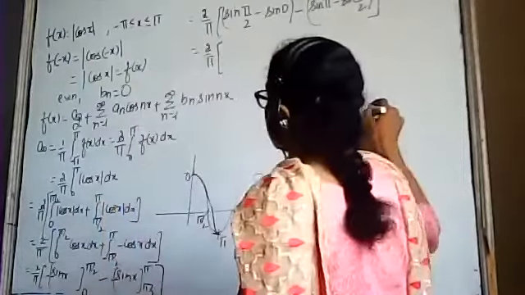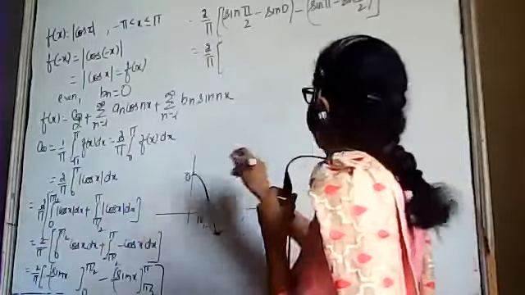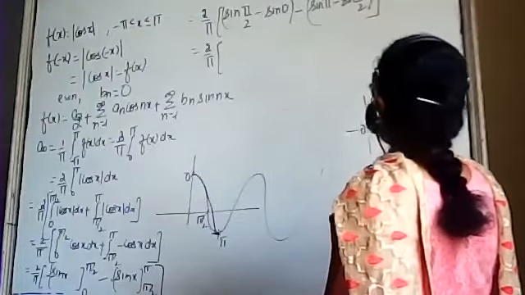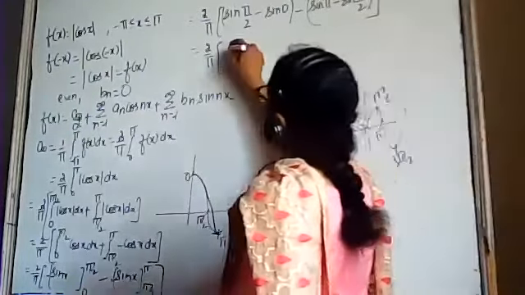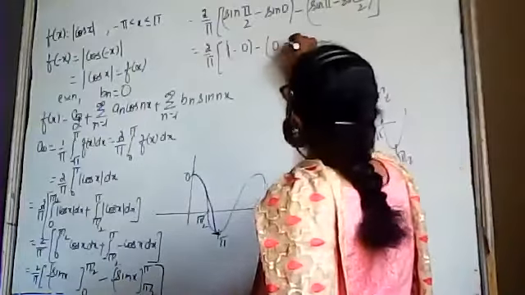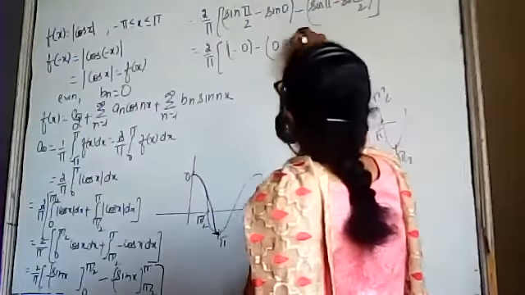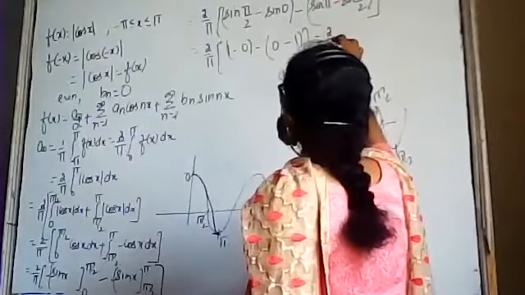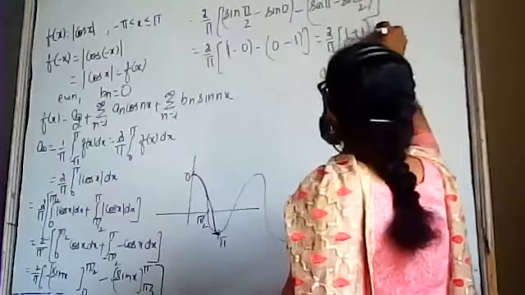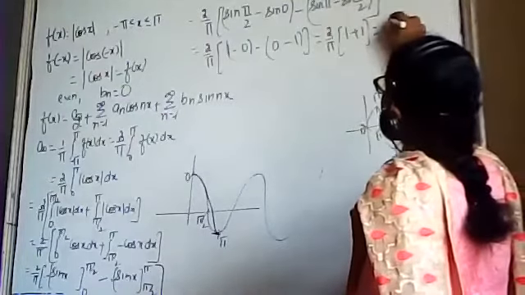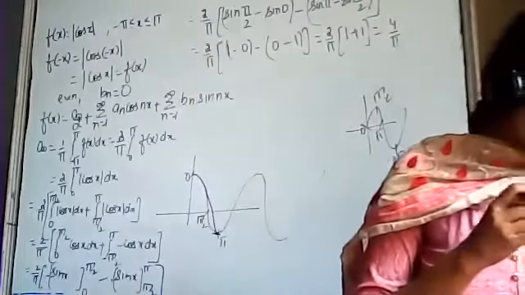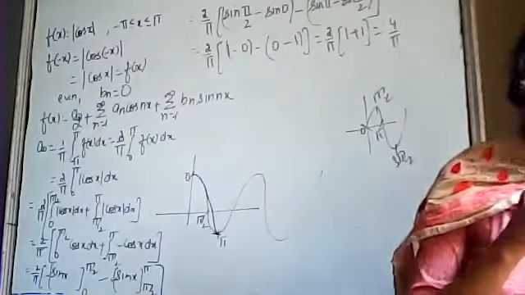This is the sine curve. This is 0, this is pi by 2, pi, 3 pi by 2. Sin pi by 2 is 1, sin 0 is 0. Minus, sin pi is again 0, minus sin pi by 2 is again 1. So this will become 2/pi times 1, and minus and minus will become plus. So this is equal to 2, and 2 outside the bracket is again 2. This is equal to 4/pi. Okay? So the value of a0 is 4/pi.